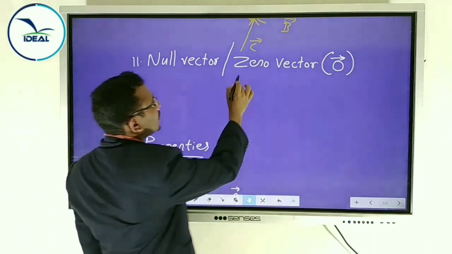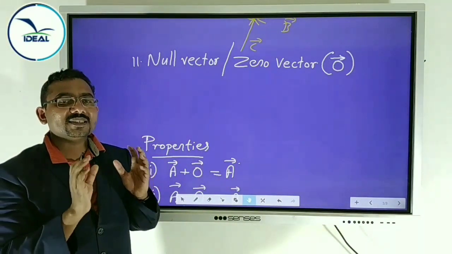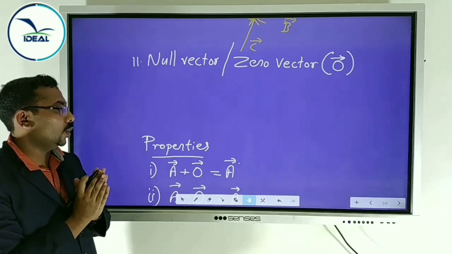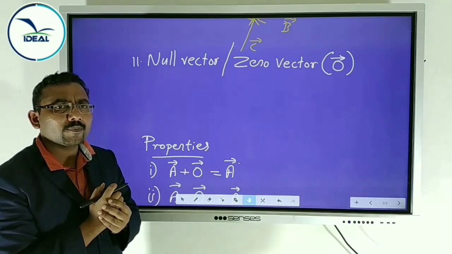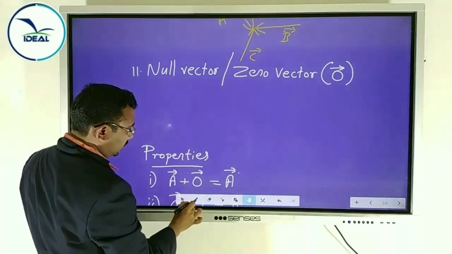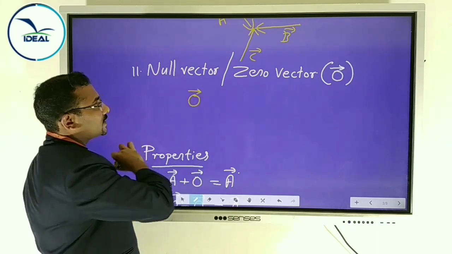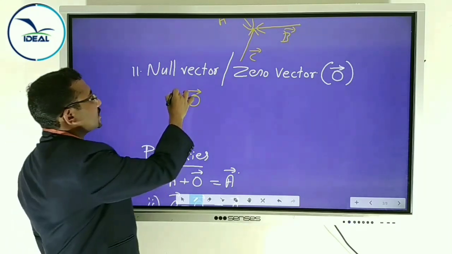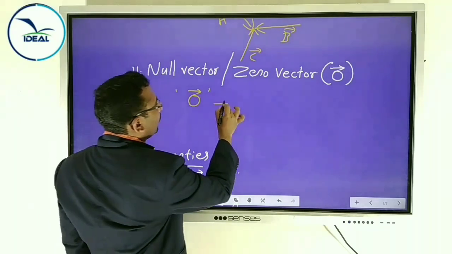A null vector or zero vector is a vector which has zero magnitude. Then what is the importance of this vector? Zero vector is represented by writing 0 and drawing an arrow above 0. It is called a zero vector. It has magnitude 0.